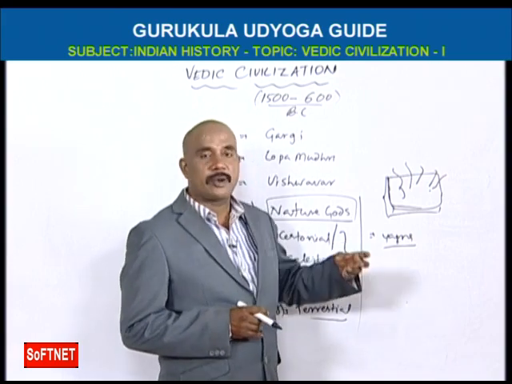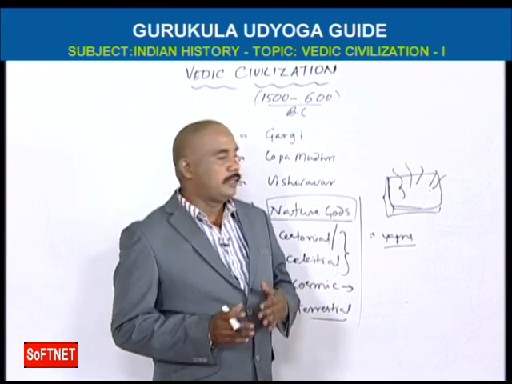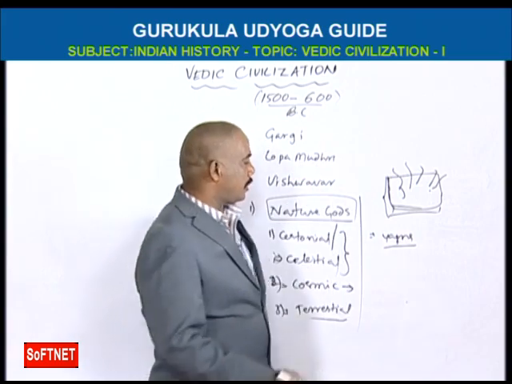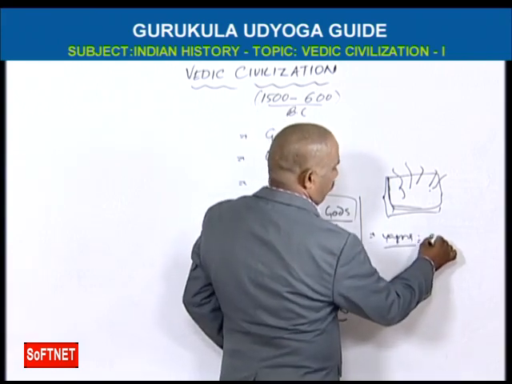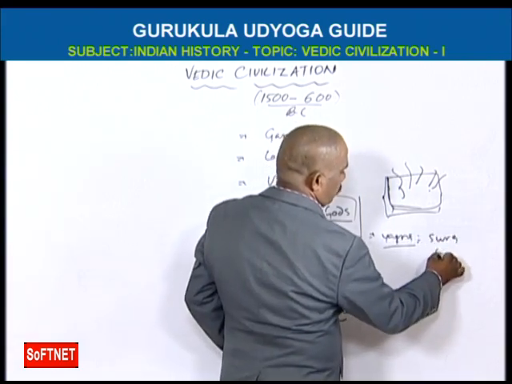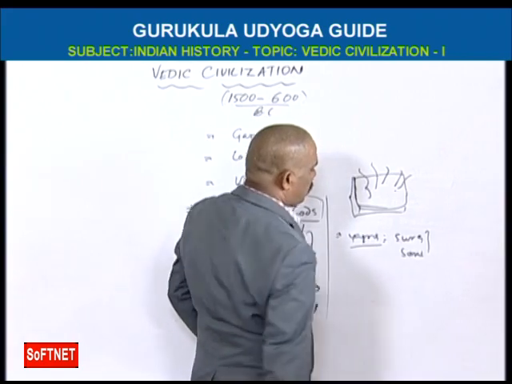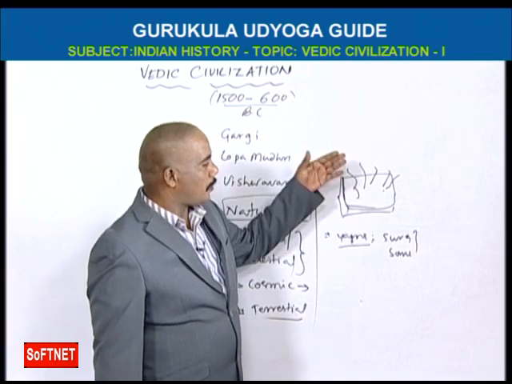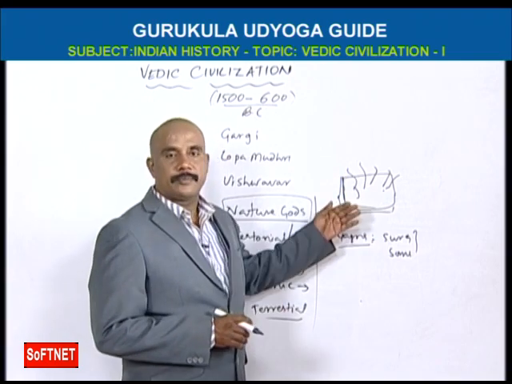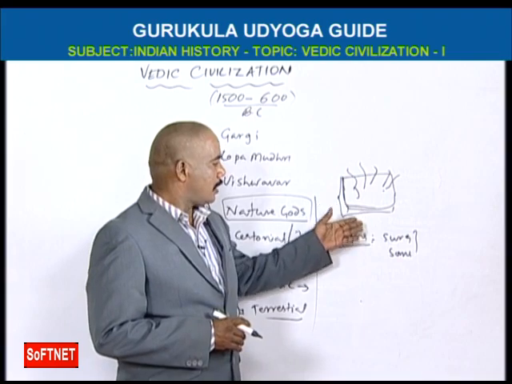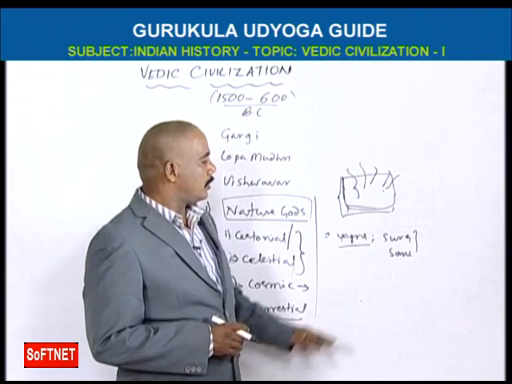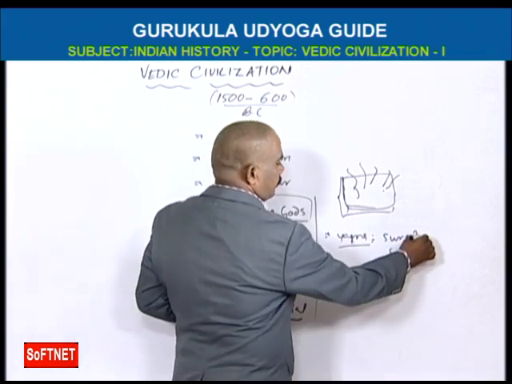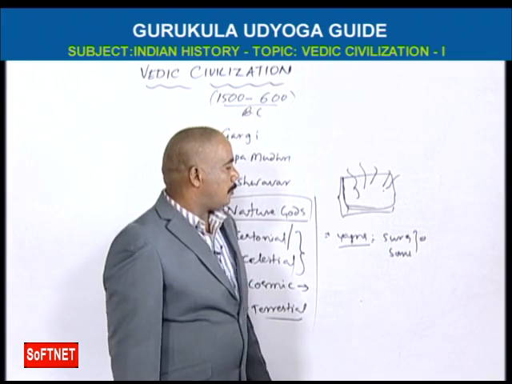So fire is the mediator between people and God. They will drop offerings in the fire, and the fire will take them to God. And here they used Sura and Soma liquors. All the Sura and Soma will be dropped in the altars. In Yajna Yaga, they can drop these drinks. Okay, so Sura will be made by